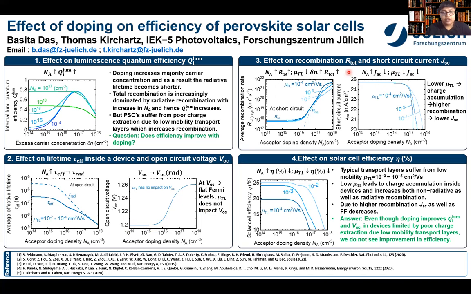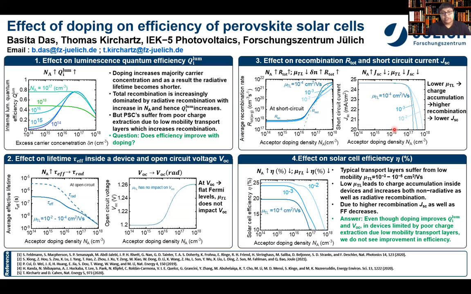Now, secondly, we studied the effect of doping on the total recombination inside the device and the short circuit current. At short circuit, we see that with increase of doping density, the total recombination rate actually increases. This increase is not only due to the radiative recombination, but also the SRH recombination, or the non-radiative recombination, also increases, thus increasing the total recombination inside the device. As a result of this increased recombination, we see that the short circuit current actually decreases. And we also saw that if we decrease the mobility of the transport layers, the recombination increases further and the short circuit current decreases further.